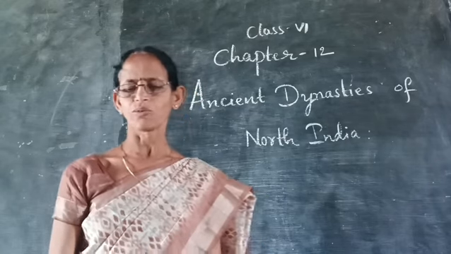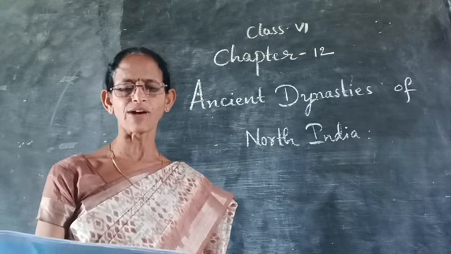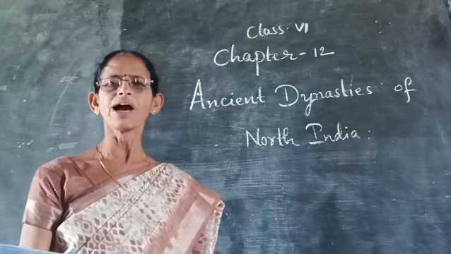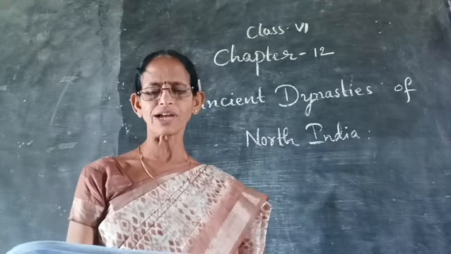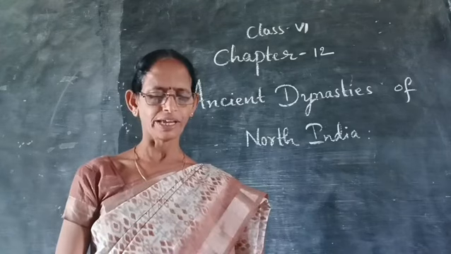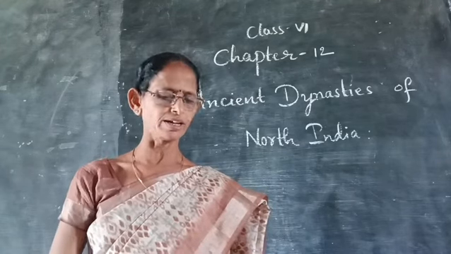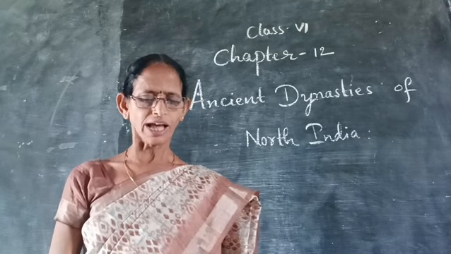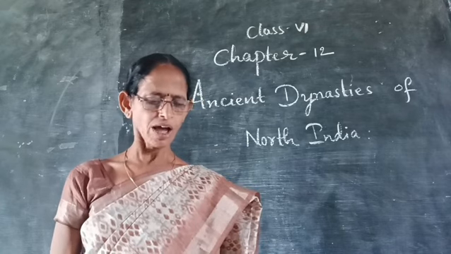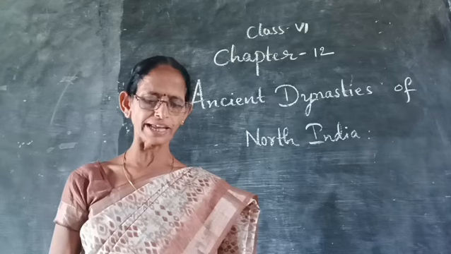Kanishka. Who was Kanishka? Kanishka was the famous king among the Kushans. Kanishka was a follower of Buddhism. Which religion did he follow? Buddhism. Kanishka also built many stupas like Ashoka.